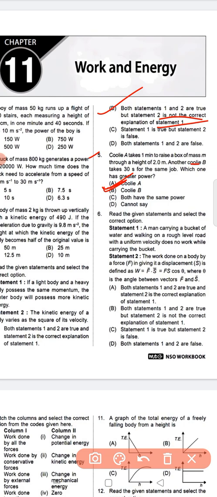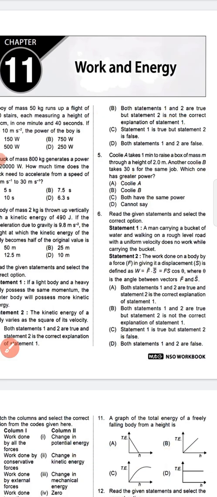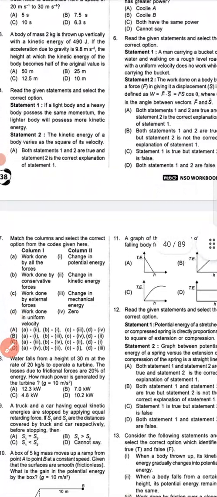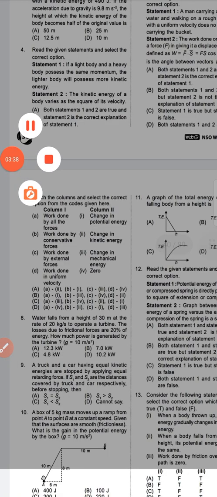Statement 2: the work done on a body by a force in giving a displacement S is defined as W equals F dot S, that is F S cos theta, where theta is the angle between the vectors F and S. So, question number 6, option D, both statement 1 and 2 are false. This is the correct answer.